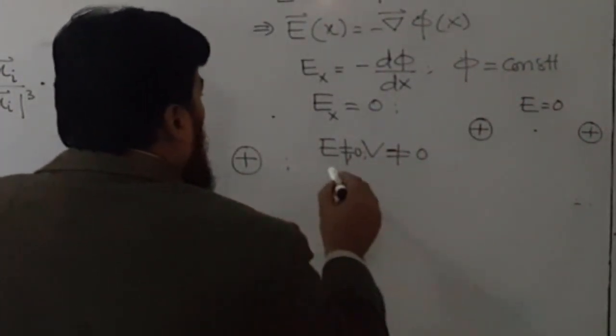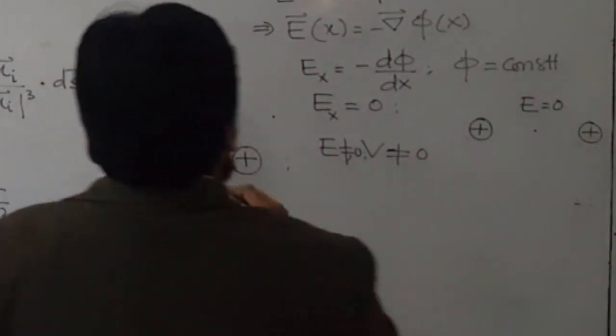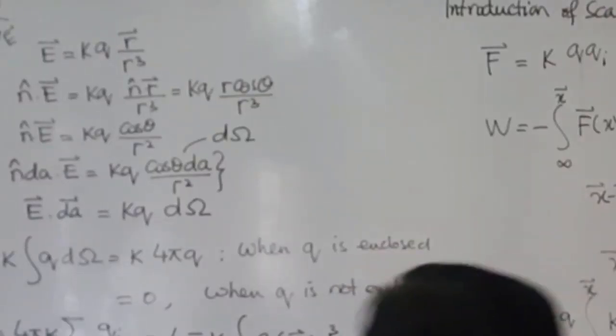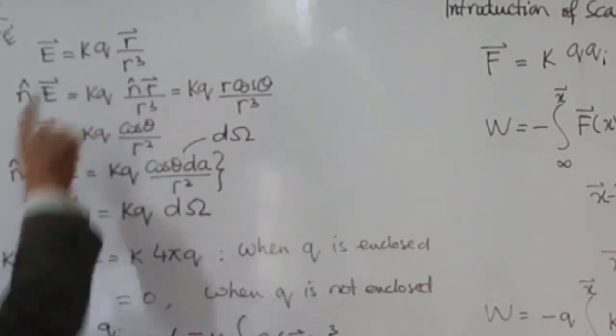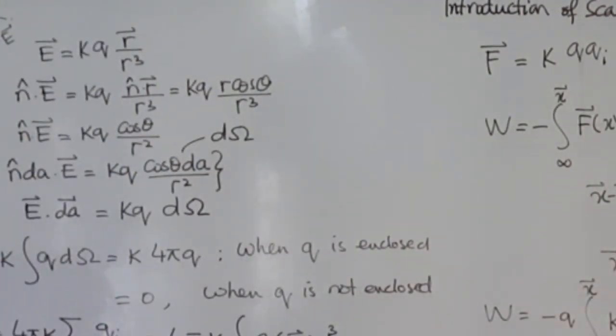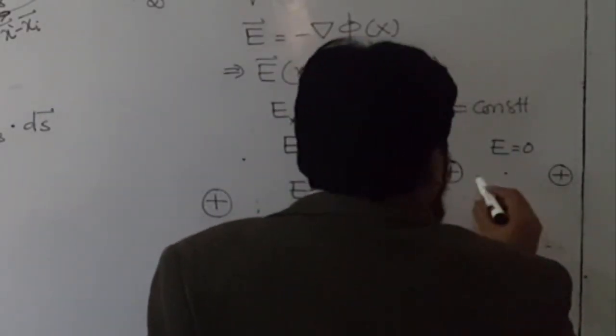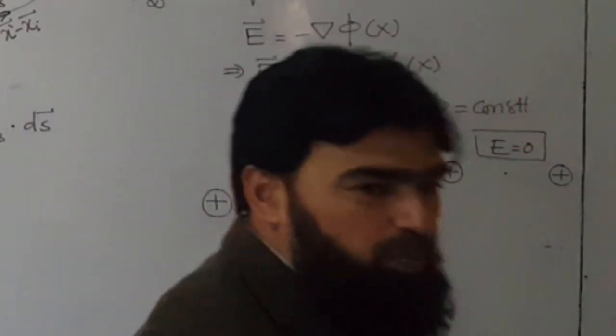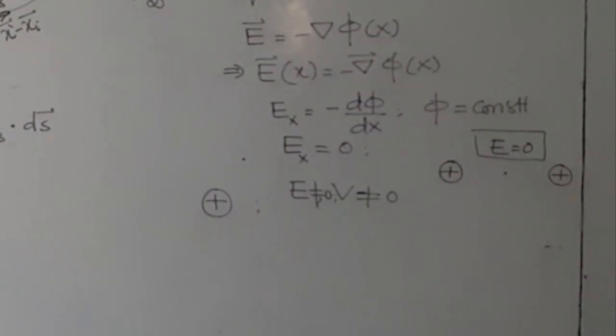Now, the electric field depends on the source charge Q. If there is no Q, the electric field is 0. And here there are Q's and the electric field is also 0.